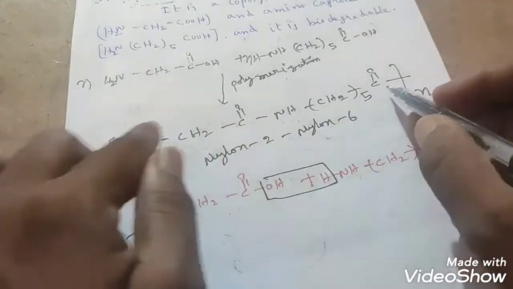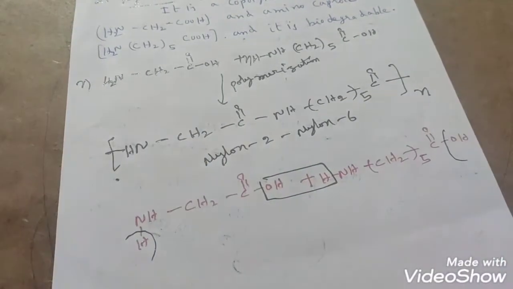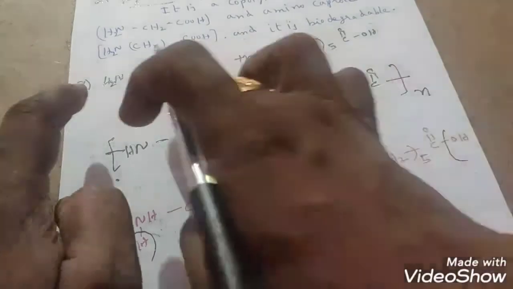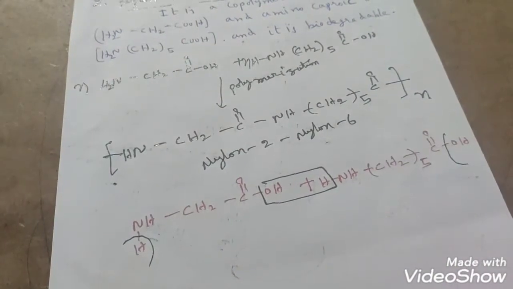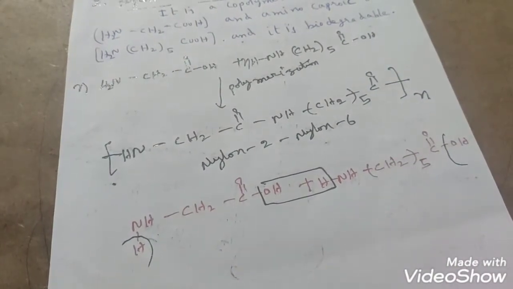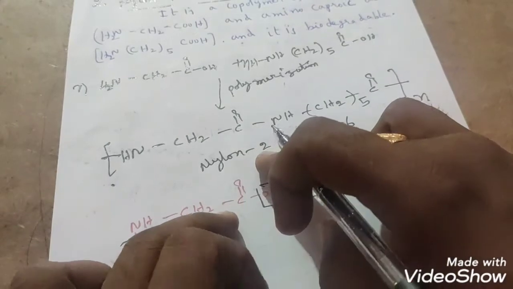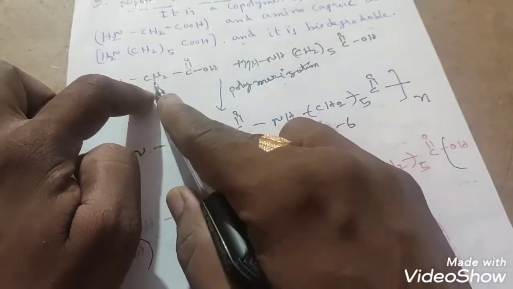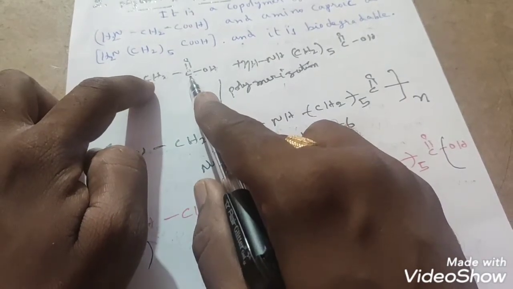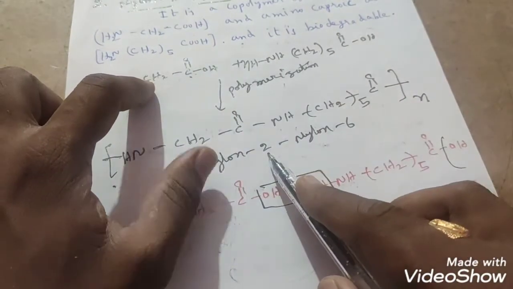How many times does this repeating unit occur? n times, because we have taken n moles of glycine and n moles of aminocaproic acid, students. I hope everybody understood. Then why do we call this nylon 2, nylon 6? You can observe in glycine how many carbon atoms are there? 2 carbon atoms. So that's why we call this nylon 2.